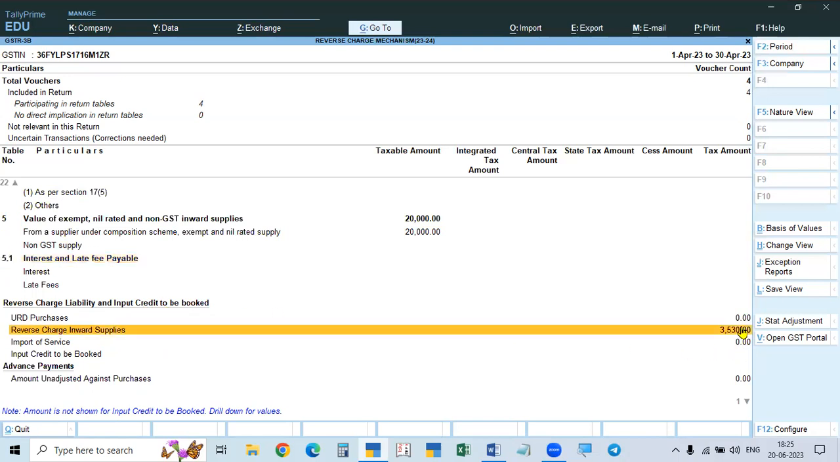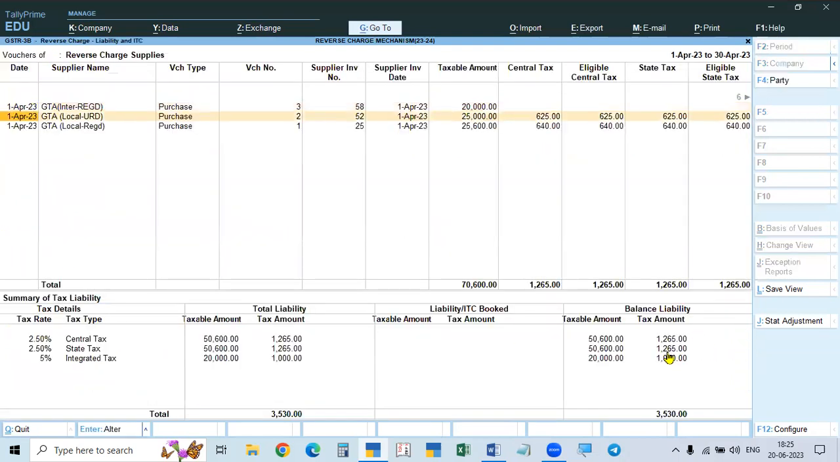So this is the total amount. If you enter that, the list is shown there. Same thing here. This is the tax liability. Nothing is booked. We have not created it. So balance is there. If you create this liability and book the ITC, this will close. This will come here in the books, and there will be no balance liability.